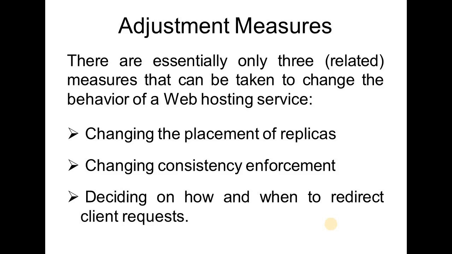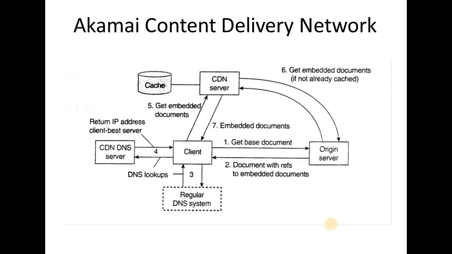Now we will see one example of content delivery network, that is Akamai content delivery network. The basic idea is that each web document consists of a main HTML page in which several other documents such as images, video and audio have been embedded.